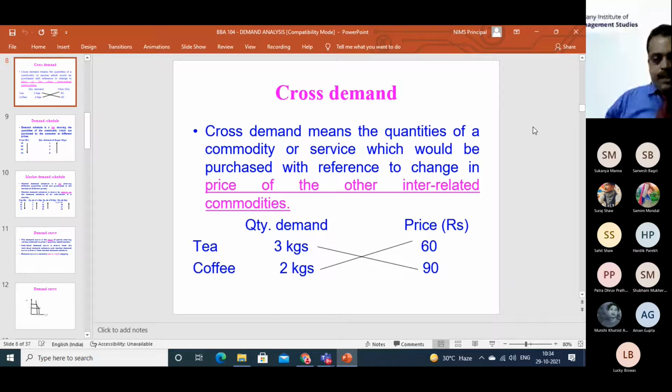Tea and coffee: either we drink tea or we drink coffee. Say fish and meat: either we eat fish or we eat meat.